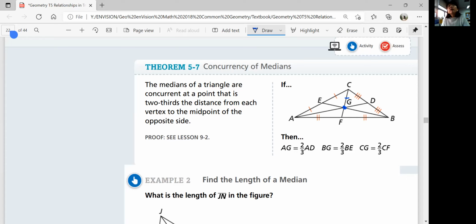Okay, from A to D. So it needs to be from vertex to the midpoint. Okay, from A to D, G is 2/3. From B to E, G is 2/3. If you think of it the other way, from the midpoint to the vertex, G should be then 1/3 of the distance. Does that make sense?